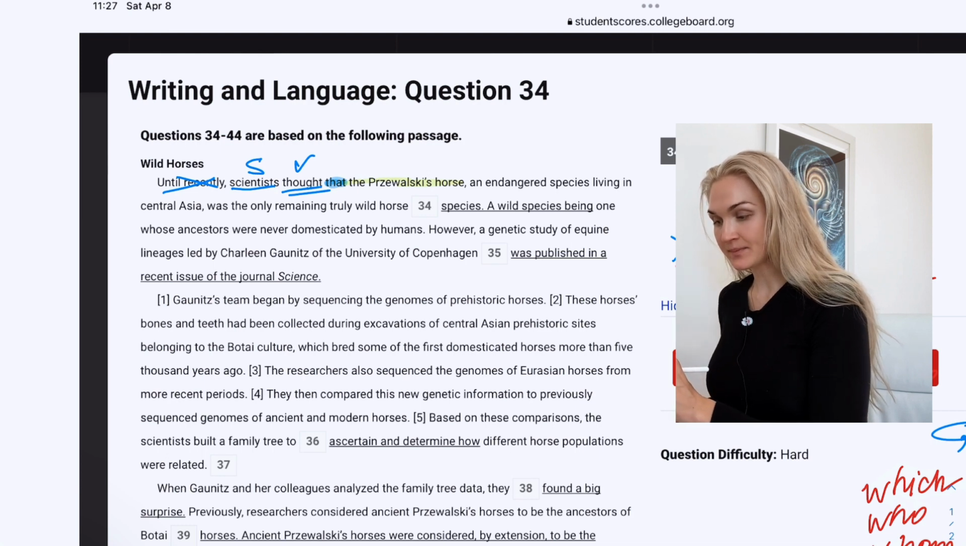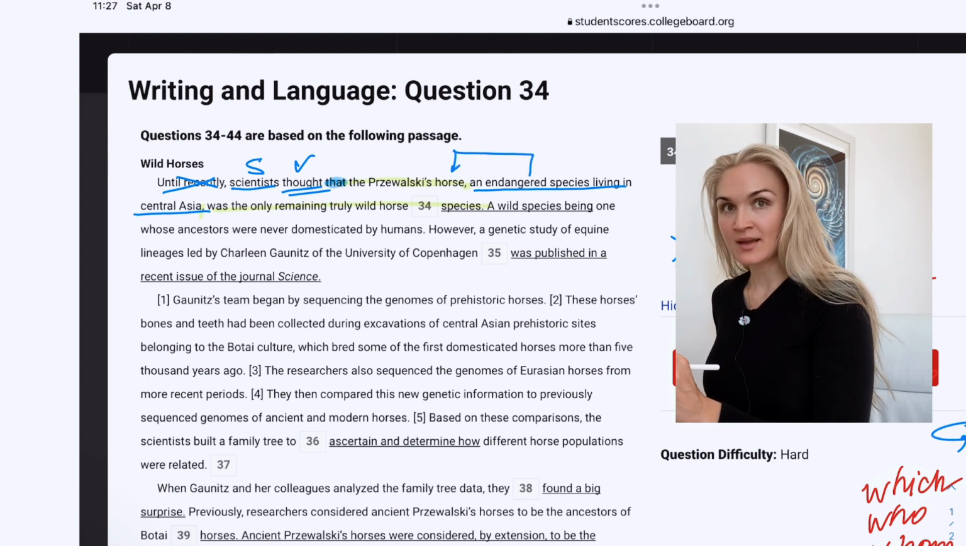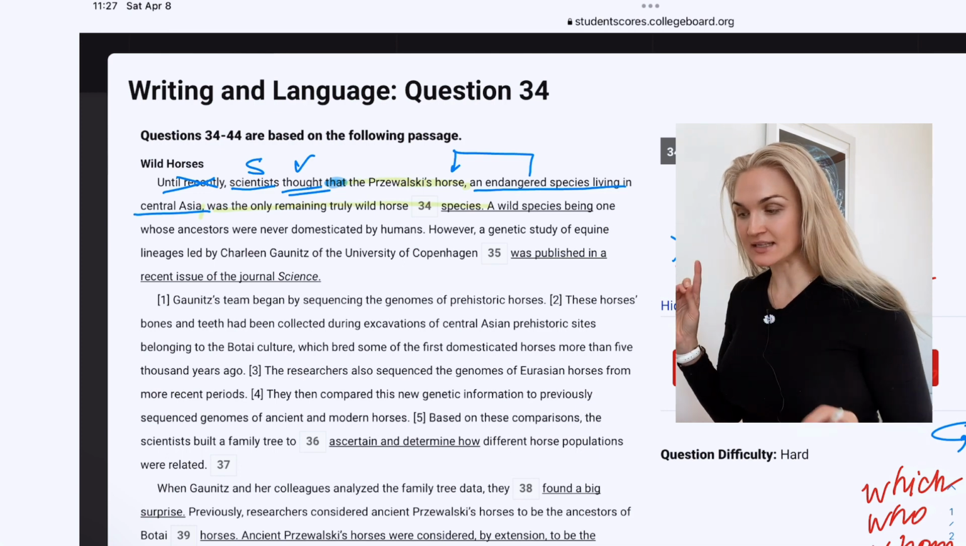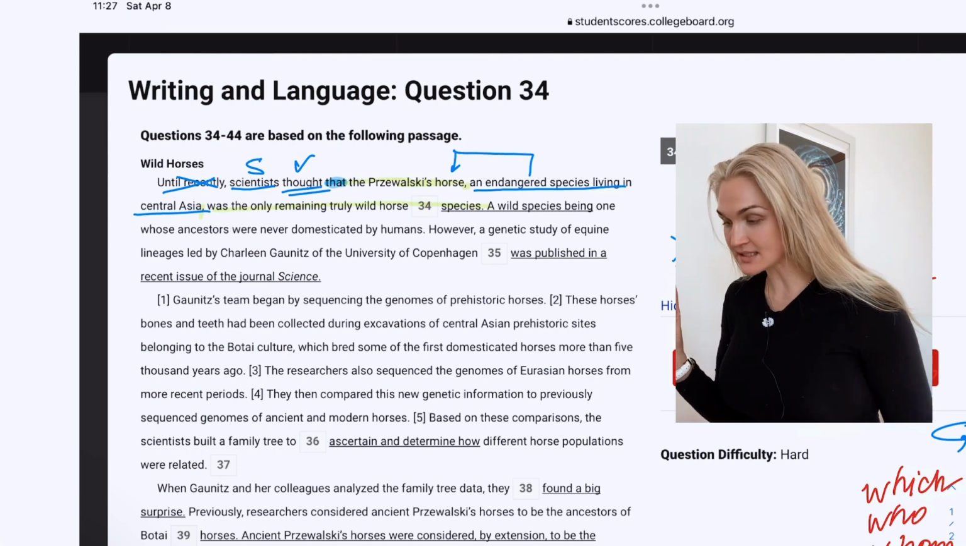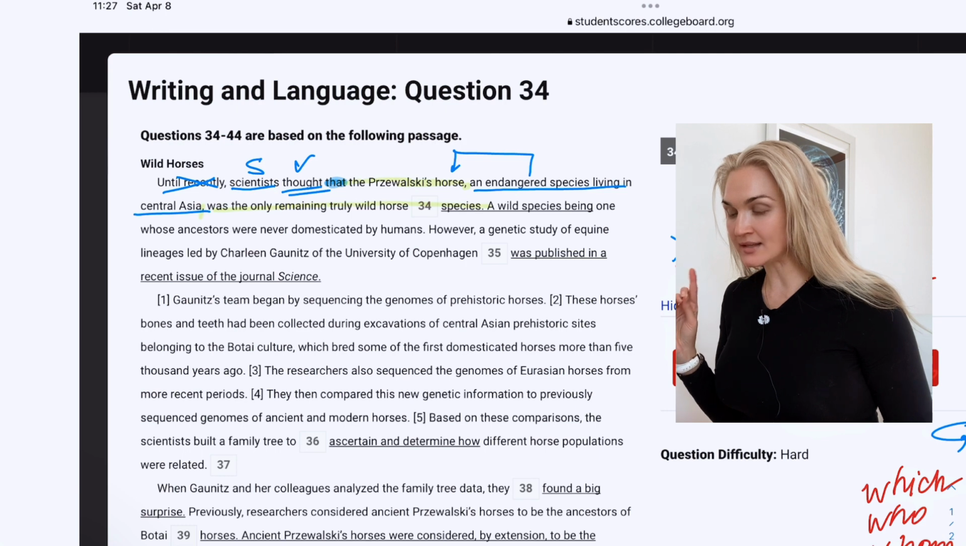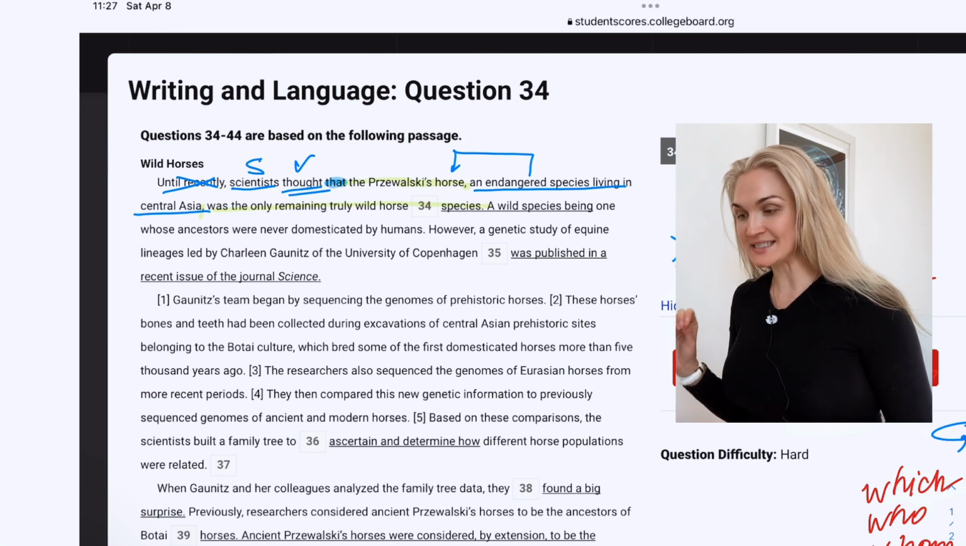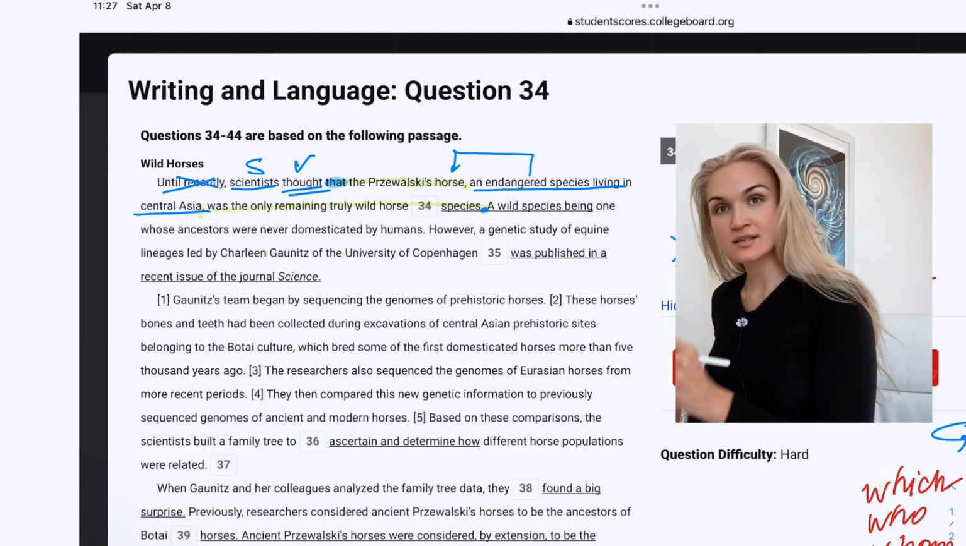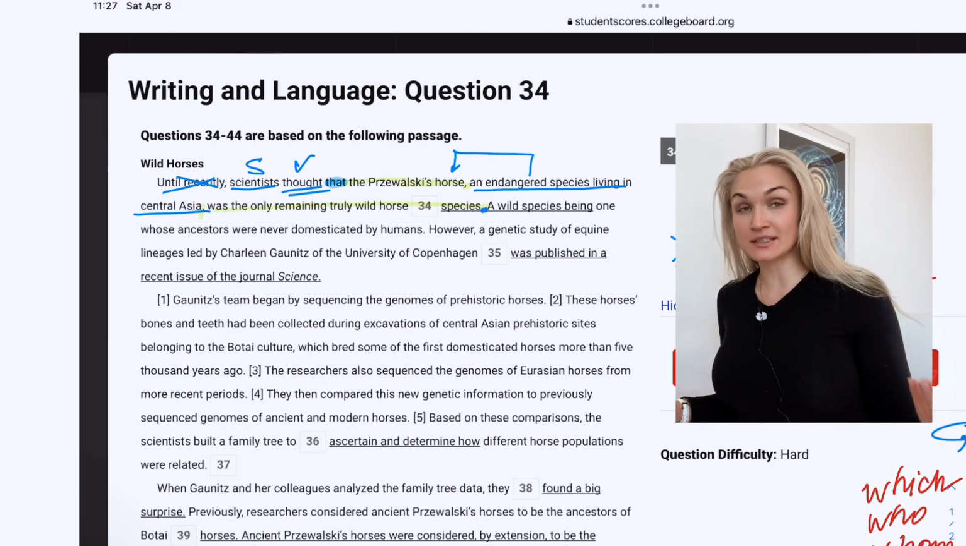By the way, this is offset with commas on both sides. It's called a noun phrase, that's what we call it in the Severson method. You might also have heard of this as an appositive, but it's a comma sandwich. This is giving a definition to Przewalski horse, and was the only remaining truly wild horse species. In theory, it's absolutely normal for us to put a period here. So to some of you, answer choice A could be really attractive.